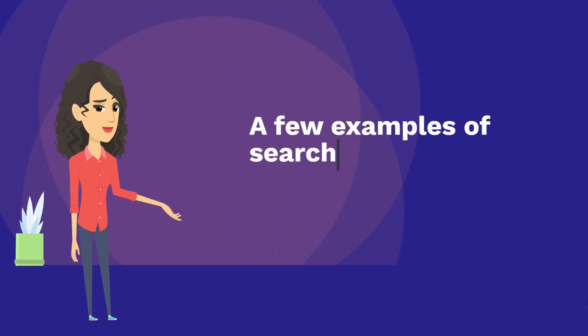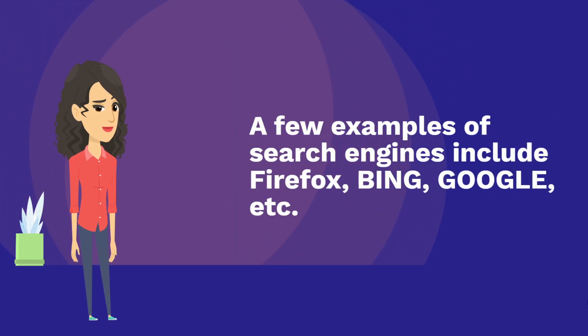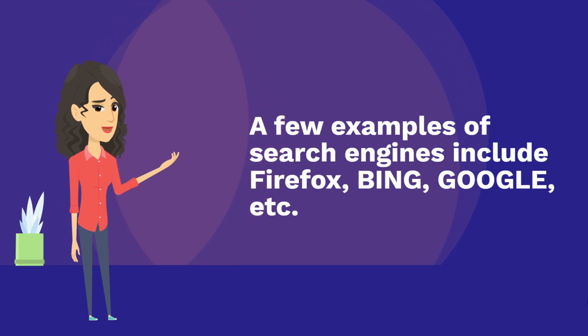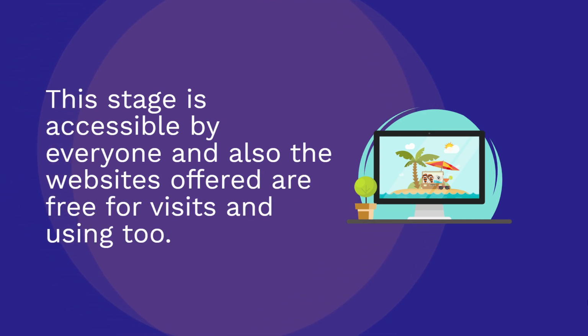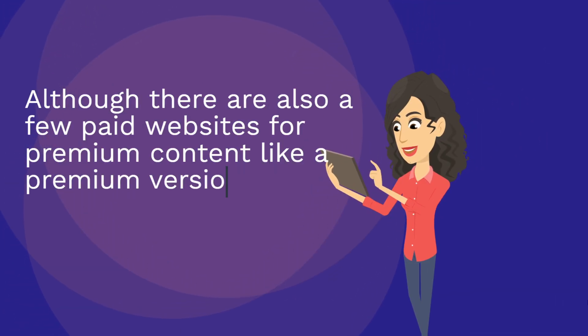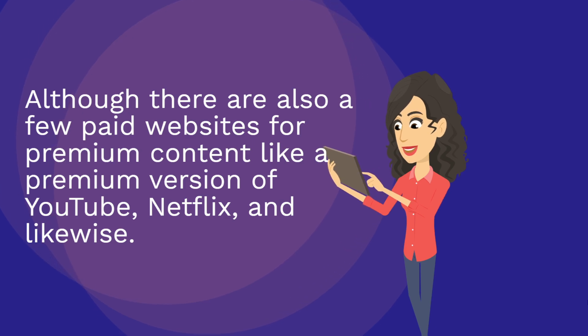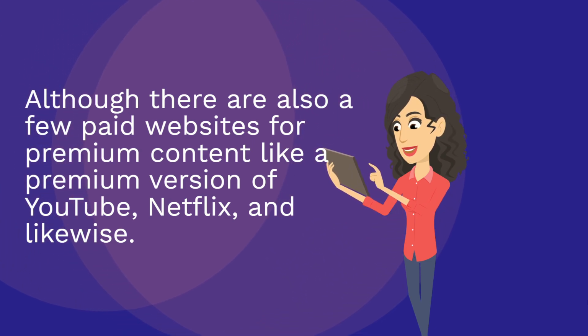A few examples of search engines include Firefox, Bing, Google, etc. This stage is accessible by everyone, and the websites offered are free to visit and use too. Although there are also a few paid websites for premium content, like a premium version of YouTube, Netflix, and likewise.